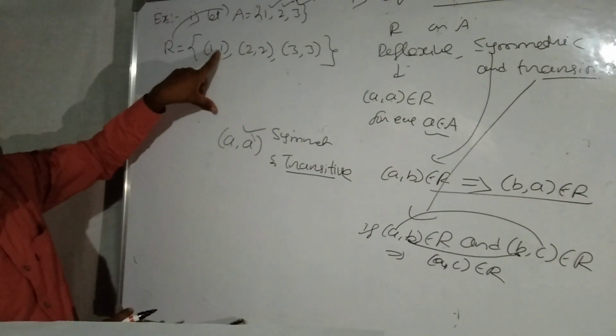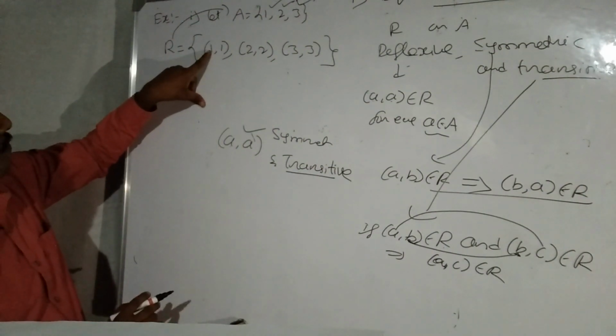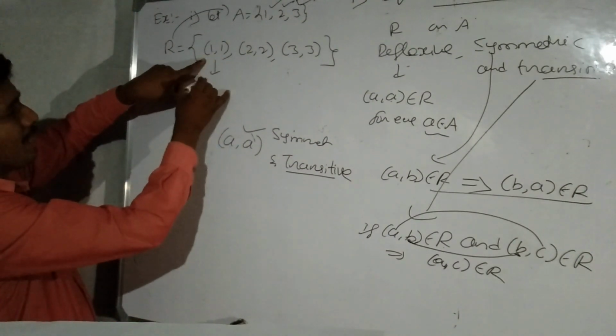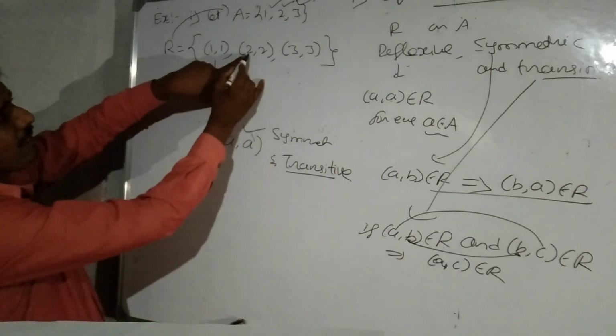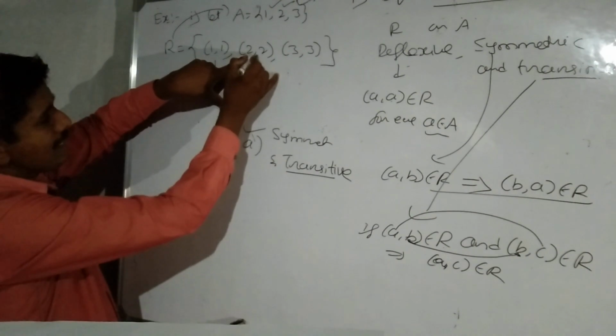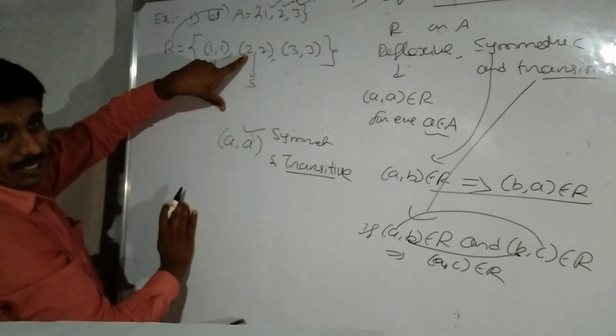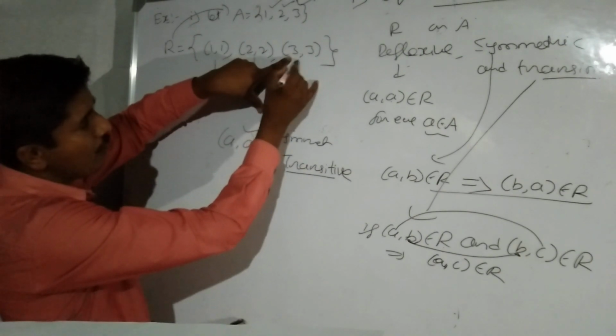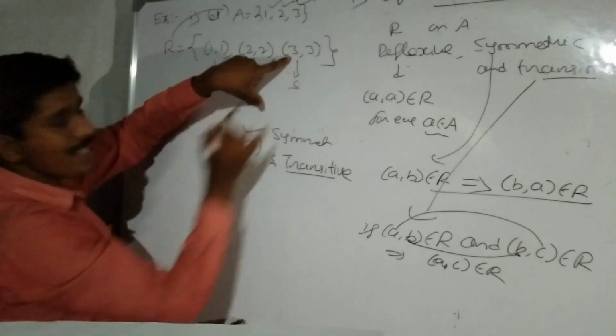Here, take the first ordered pair: the first element equals the second element, 1 equals 1. Therefore, this ordered pair itself is symmetric. Here, the second ordered pair, first element equals second element. Therefore, it is symmetric. Next, 3 equals 3. Therefore, this ordered pair itself is symmetric.